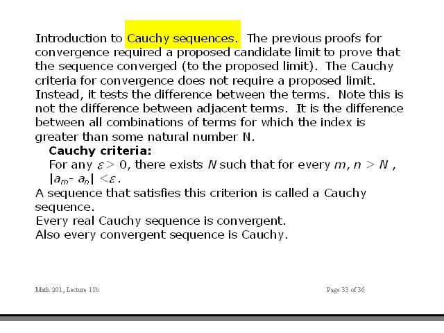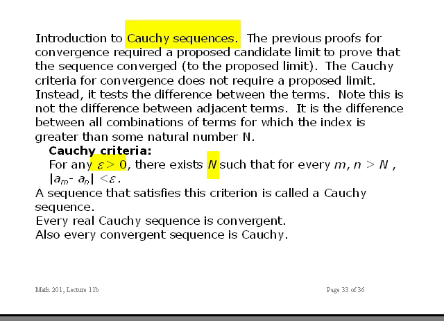Now, there's another way to look at it, and this is called the Cauchy criteria for convergence. It does not require that you have a proposed limit. What you do instead is look at the difference between the terms. This isn't necessarily the difference between adjacent terms, it's the difference between all combinations of terms greater than some index, which I'm going to call N. And here's the Cauchy criteria. If for any epsilon greater than 0, there exists some N such that for any two terms of the sequence with m and n greater than N, their difference is less than epsilon.